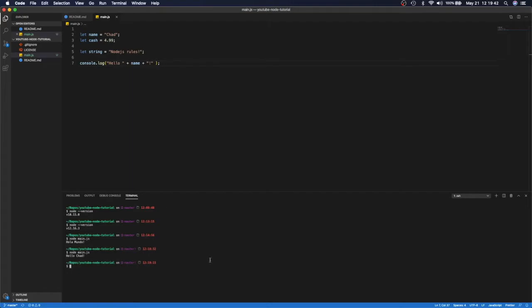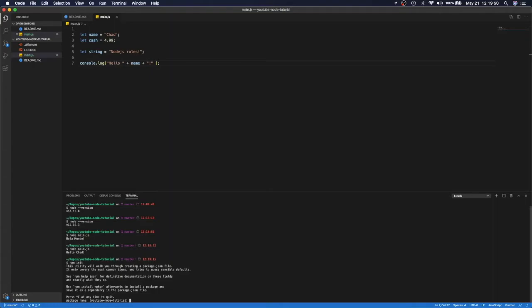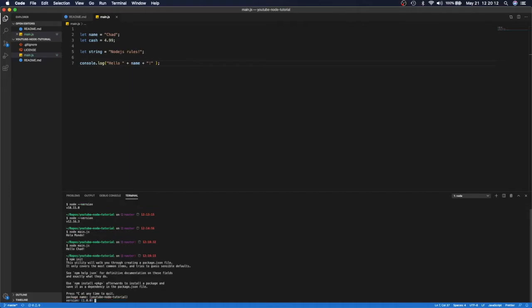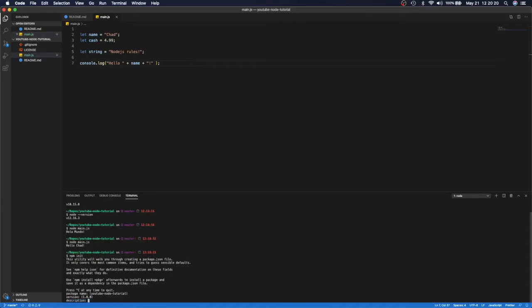If you want to initialize a new project, the very first thing you could always do is npm init, and it'll ask you some questions to set it up. It'll walk you through creating the package.json, most common items. See npm help json for more definitive documentation. Use npm install afterwards to install a package, which we'll go over in another video. Otherwise, you can break out to quit. Package name, I'm fine leaving it my YouTube Node tutorial, so I'm just going to hit enter. Version 1.0.0. I'm not too concerned about versioning for this, so we can leave it as that for now.